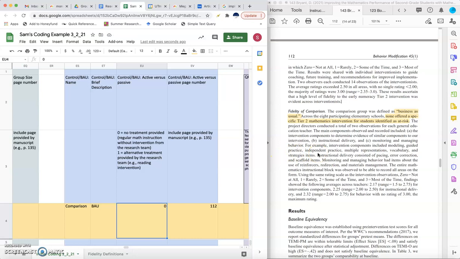And I will say, this paragraph is so beautiful to me because I love fidelity. So we'll come back to this paragraph when we do talk about fidelity data, but for now, all we need to know about the BAU is is it an active or a passive BAU group? And that's all for this video.